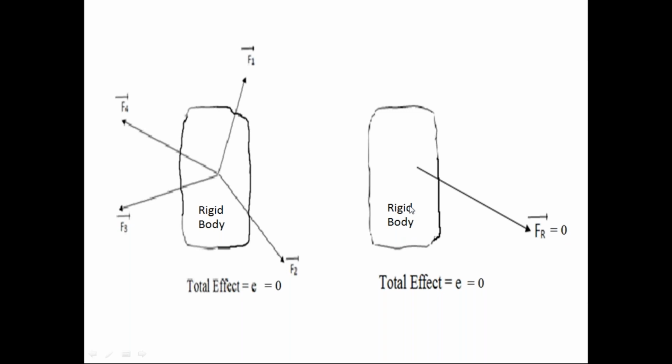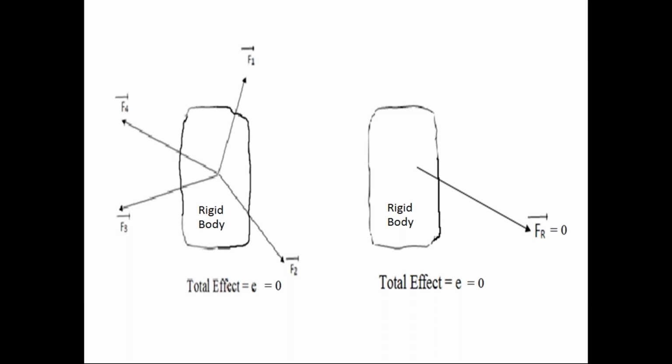Please everyone listen carefully. If the resultant force has 0 magnitude, the effect of this 0 resultant force on the rigid body is also 0. Last class we discussed the law of physical independence of forces. I explained that law in last class.